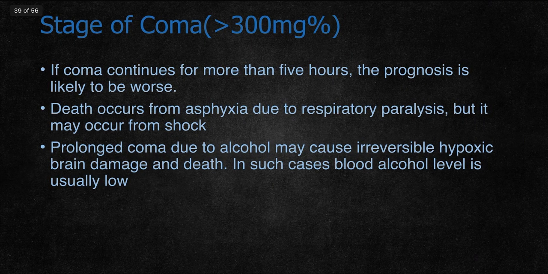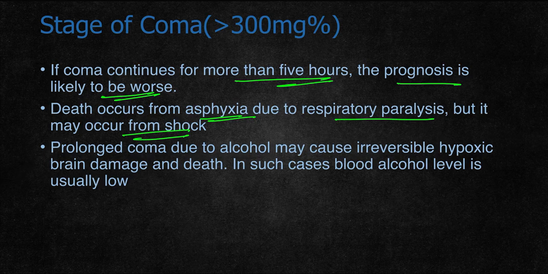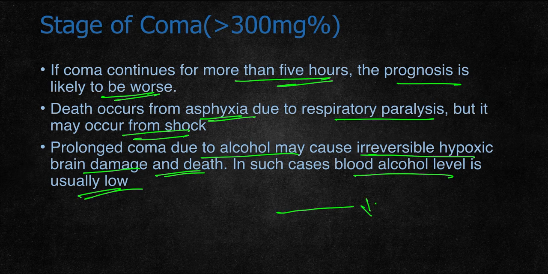If coma continues for more than 5 hours, the prognosis is likely to be worse and death usually results. That occurs because of asphyxia due to respiratory paralysis, but it may also occur from shock. Prolonged coma due to alcohol may cause irreversible hypoxic brain damage and death. In such cases, the blood alcohol level is usually low. So in prolonged coma, the alcohol is slowly metabolized, so the alcohol concentration will be low, but irreversible hypoxic brain damage may occur.